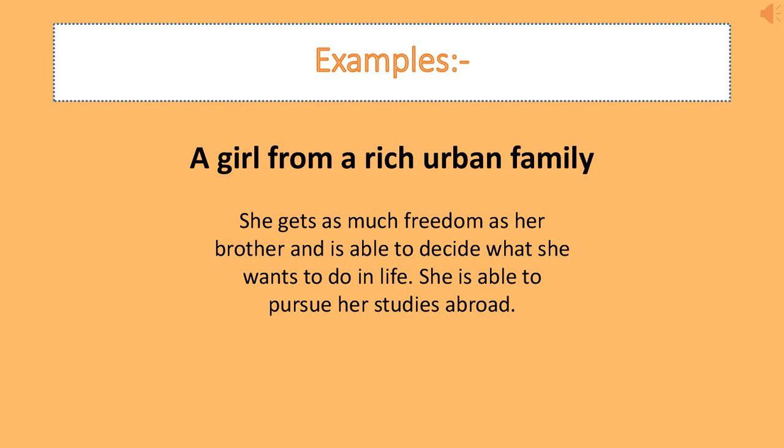This may be in the family structure. This is what a common family has. They don't allow their girls to go out much. They only ask them to work at home. So what does the girl aspire? The girl may aspire that she may get more freedom as her brother is getting, and she may be able to decide what to do in life, and she may also be able to pursue her studies abroad, which many families do not allow. So all these things may be a demand or aspiration of a girl.